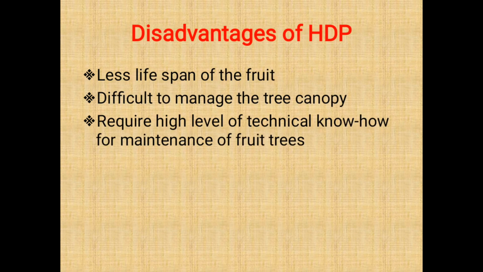Then last point, disadvantages of high density planting. First, less lifespan of the fruit trees. Then second, difficult to manage the tree canopy, because in high density planting, the spacing between two crops is very low, very close to one another. Then last point, it requires a high level of technical knowledge for the maintenance of fruit trees.